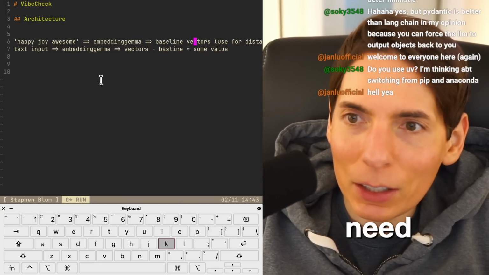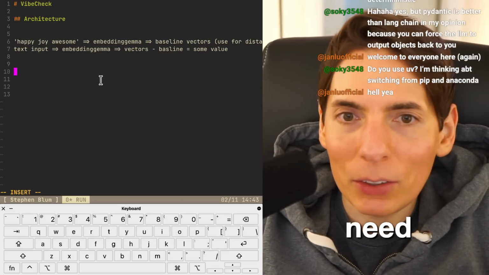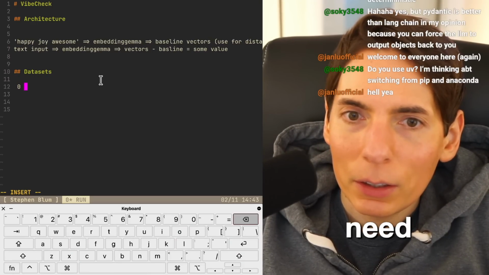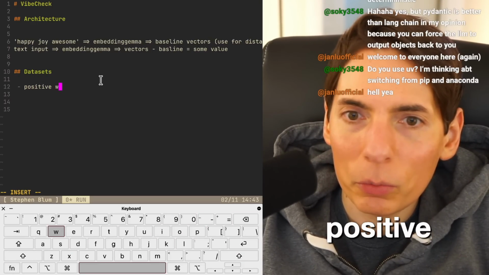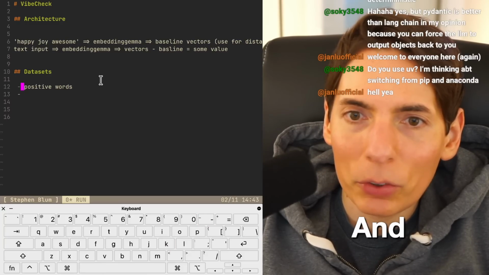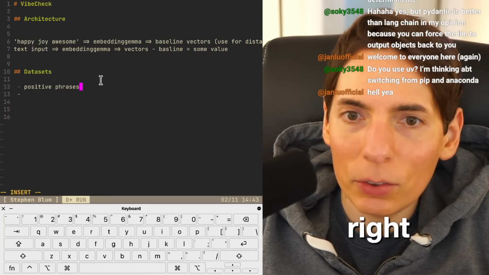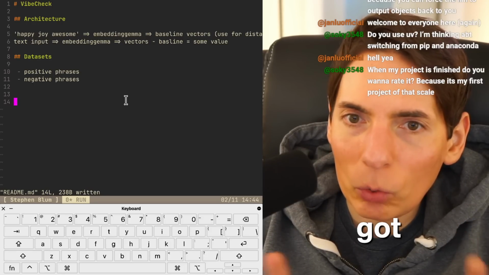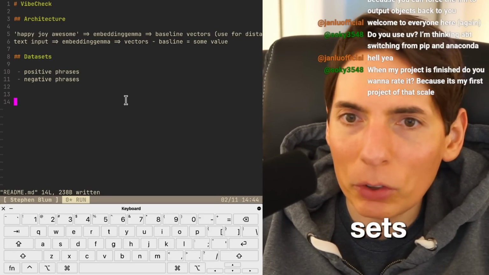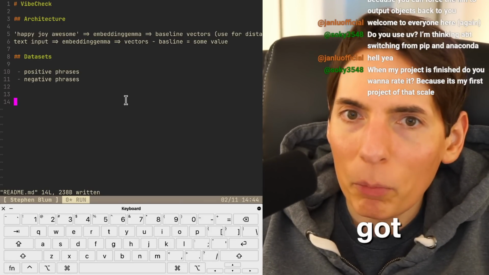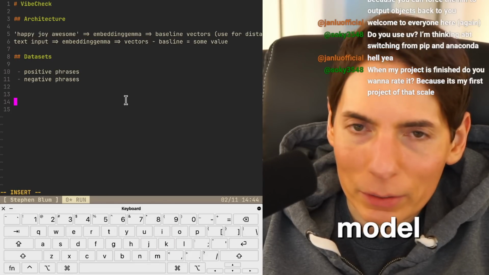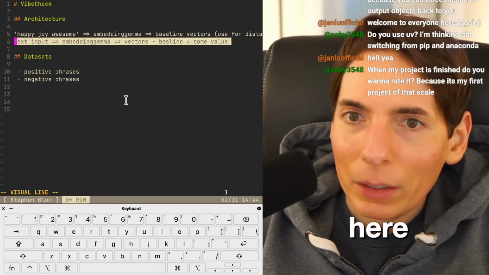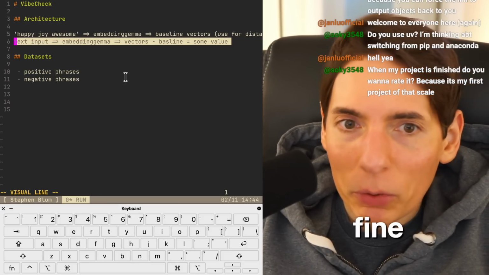And so I need a dictionary of, we need some data sets. We need data sets here. We need positive words, or positive phrases, I guess, right? Phrases. And we got negative phrases. Now that we've got sort of our data sets, we've got positive phrases, negative phrases, we've got our model. Let's look, and it's really simple. This is going to be the algorithm right here. I think this should be fine. I think we're good to go.